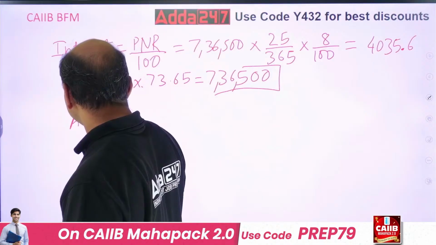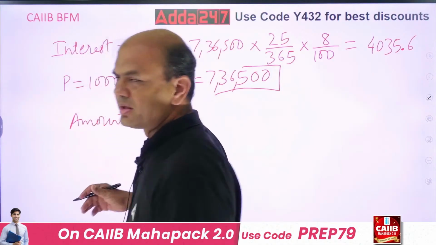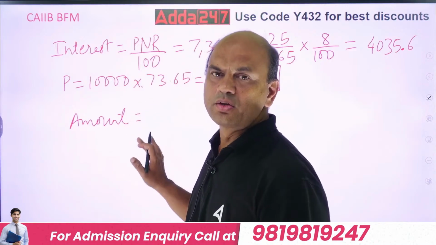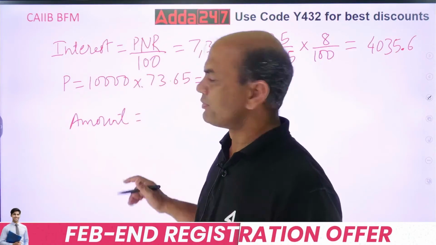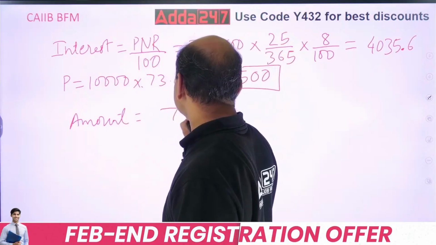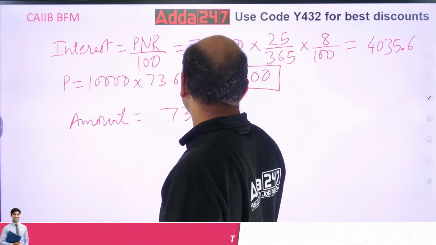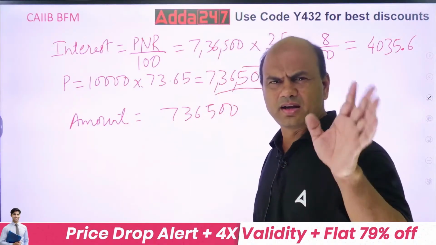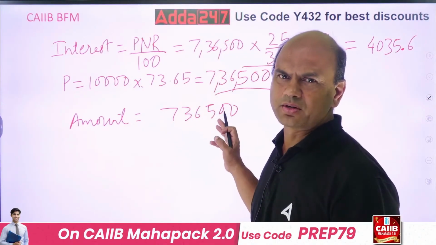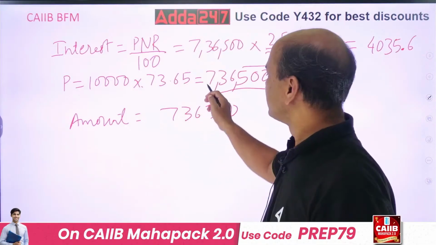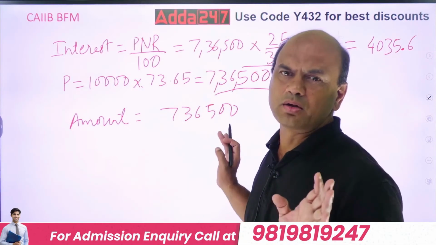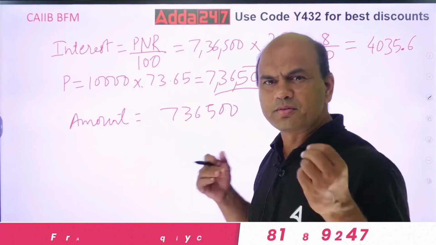If you give the post shipment finance right now, how much money will you give to the client? You will give him 7,36,500 only in that case. If you give it at the end, after 25 days, then you will give the full amount. But if the client says, I want the money today, give me some finance,